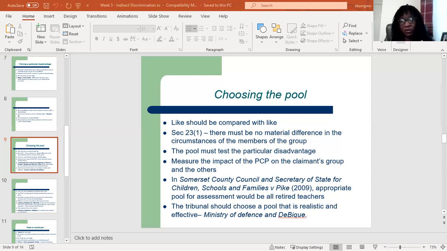When the court compares the impact of this PCP on the protected groups, it has to bring in those that will be affected by whatever term or PCP the employer has in place. The tribunal should consider choosing a pool that is realistic and effective in testing the case at hand.